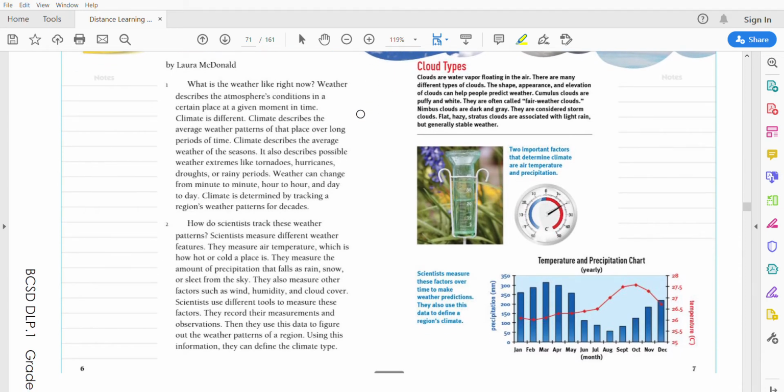How do scientists track these weather patterns? Scientists measure different weather features. They measure air temperature, which is how hot or cold a place is. They measure the amount of precipitation that falls as rain, snow, or sleet from the sky. They also measure other factors such as wind, humidity, and cloud cover. Scientists use different tools to measure these factors. They record their measurements and observations. Then they use this data to figure out the weather patterns for a region. Using this information, they can determine the climate type.